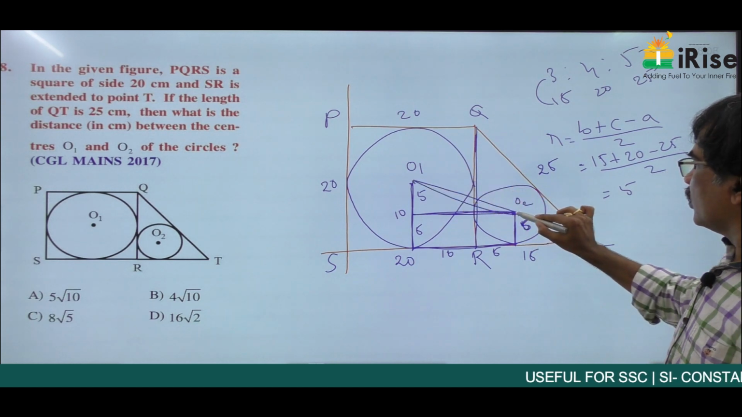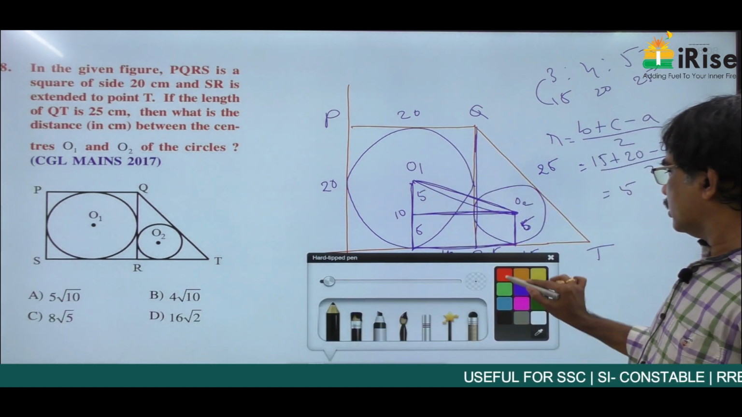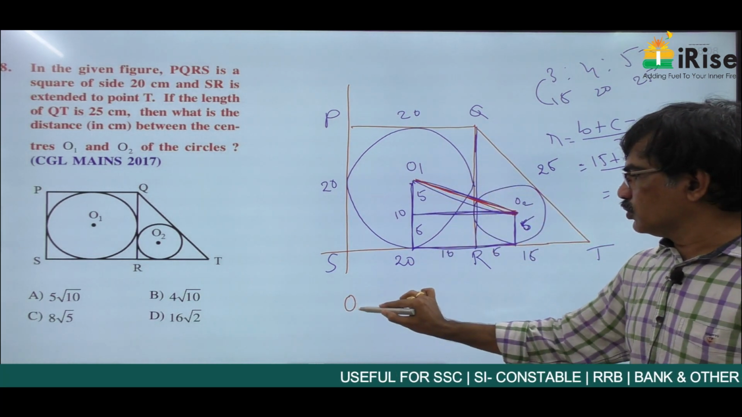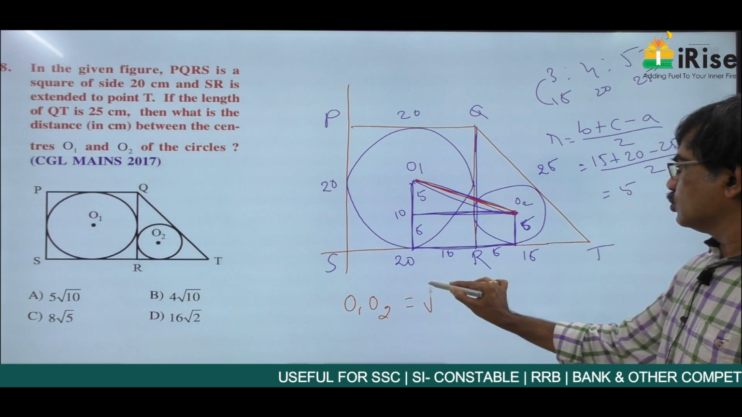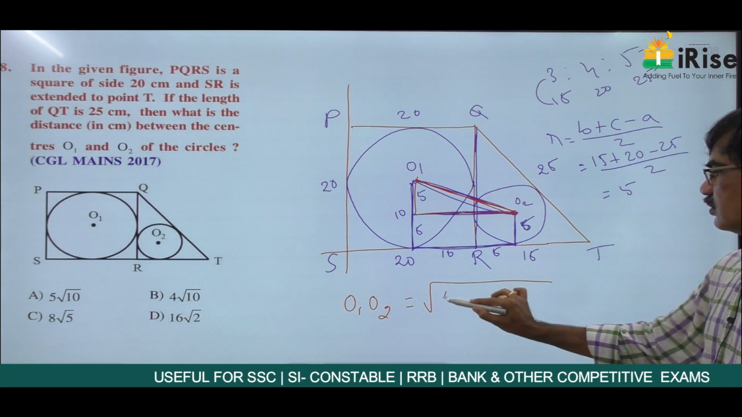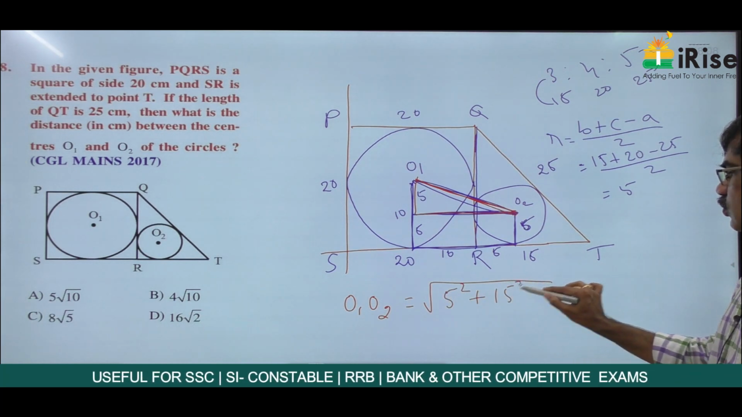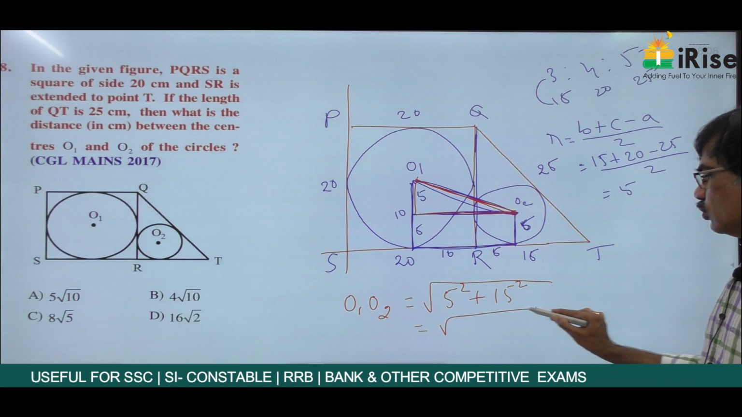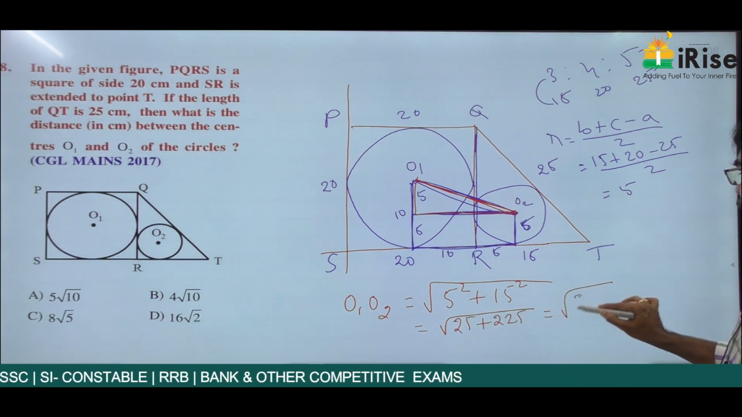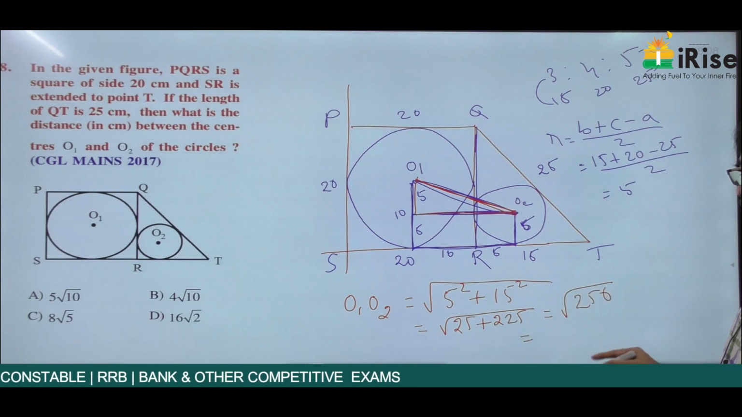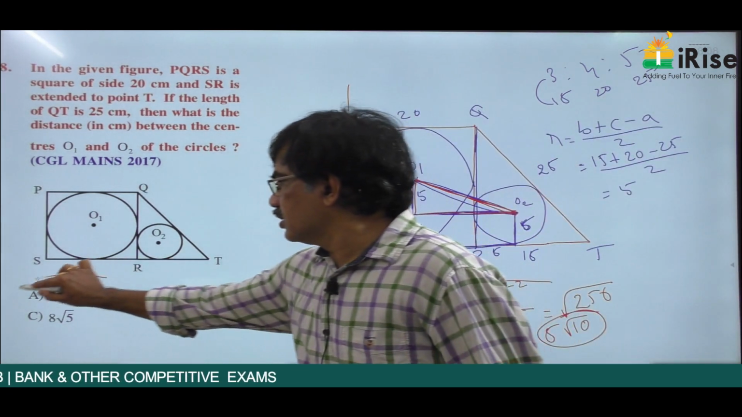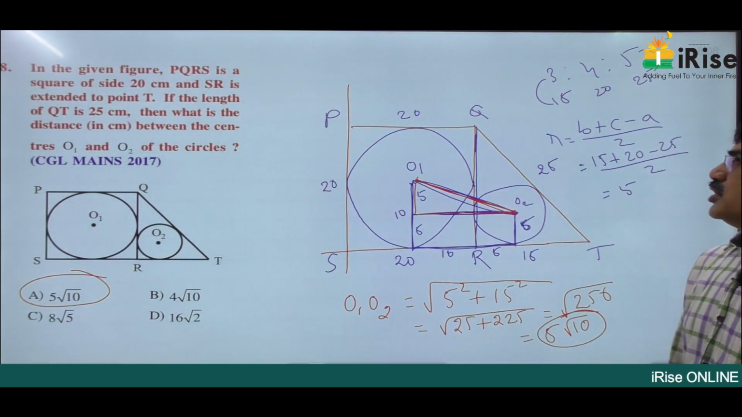Join O1, O2. Here, this is the distance between O1 and O2. The O1 O2 distance is equal to square root of 5 square plus 15 square. This is root of 25 plus 225, which is equal to root of 250. This can be written as 5 root 10 centimeters. The answer is 5 root 10 centimeters.